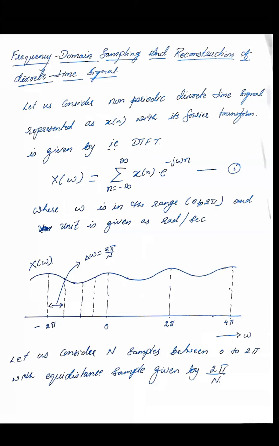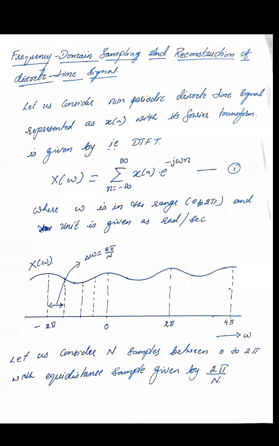The concept we are going to study today is frequency domain sampling and reconstruction of a discrete time signal. Let us consider a non-periodic discrete time signal represented by small x of n, and its Fourier transform is given by capital X of omega, which is equal to the summation of n equal to minus infinity to plus infinity of small x of n e raised to minus j omega n. This is the standard definition of the Fourier transform of a given signal x of n.